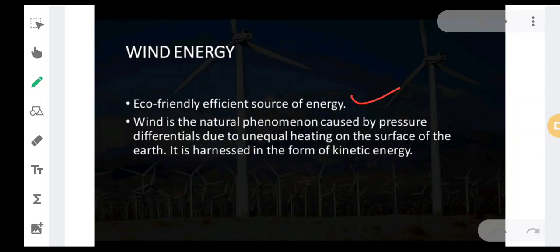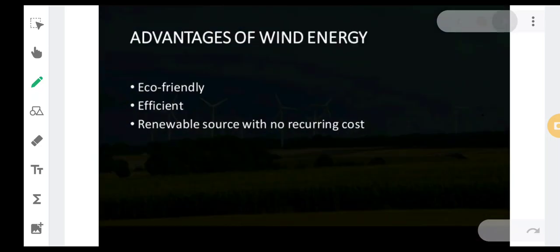A wind power plant is set up where the winds are flowing in high intensity, for the windmill to rotate. If there is no high intensity wind, the turbine of the windmill will not rotate, and electricity won't get generated.